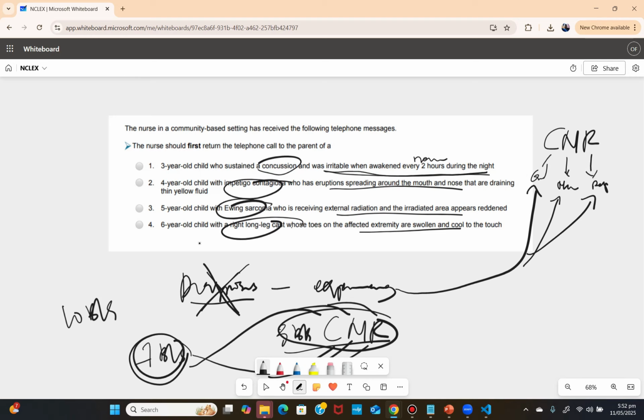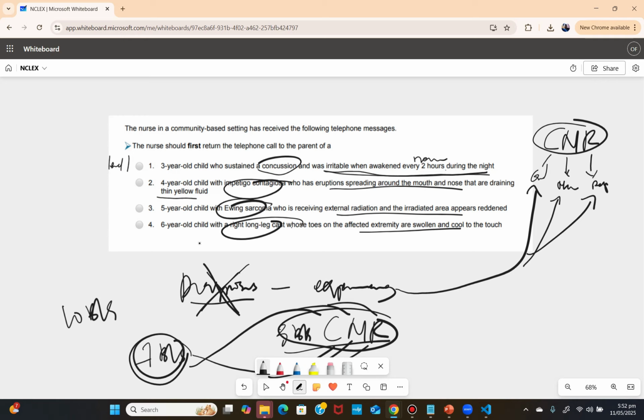So all this will be my level one patient. I'm seeing neurological, so I'm immediately putting that at level one. I'm seeing drainage of yellow fluid. I can be thinking about infection, and that's an immune problem.